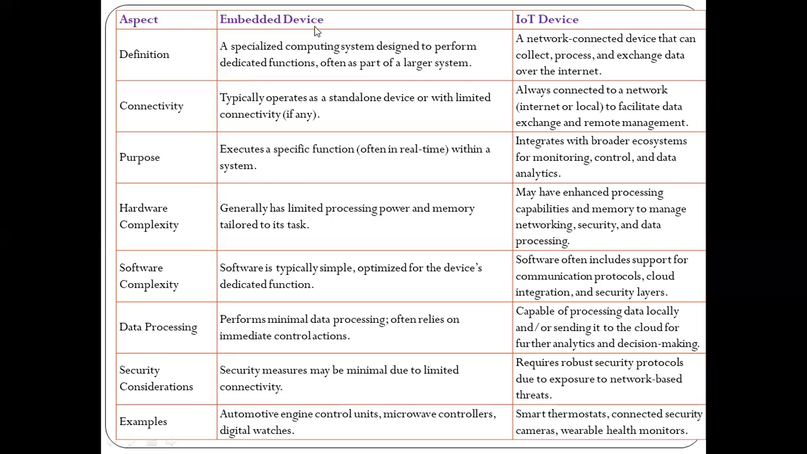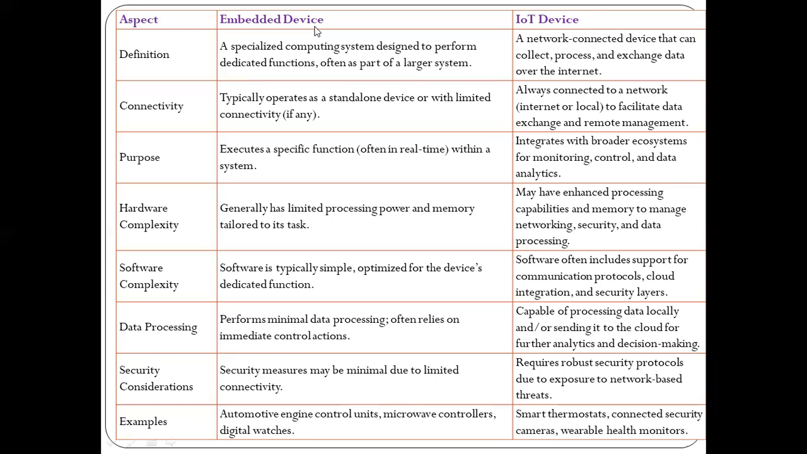Minimal data processing is only happening in the embedded system, whereas IoT systems are capable of processing data locally, or you can say at the cloud, for further analytics and decision making. Then we have security consideration. Security measures are minimal due to limited connectivity. And in case of IoT devices, it requires robust security protocols due to exposure to network-based threats.